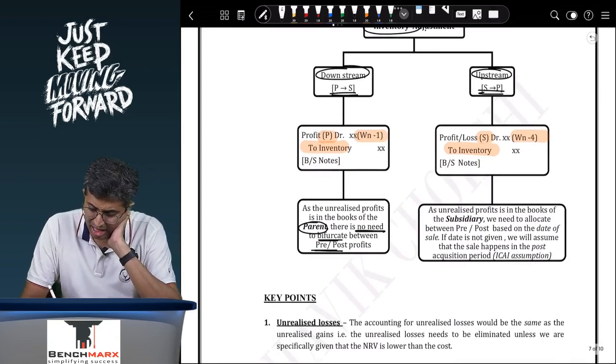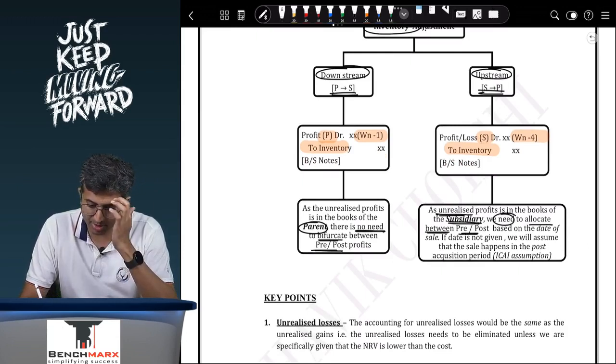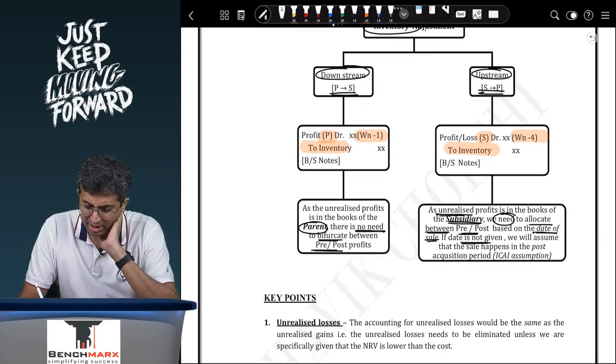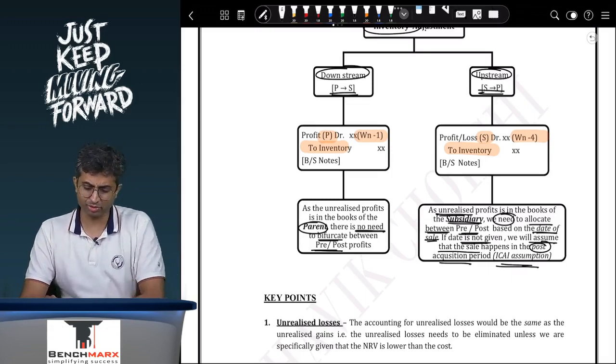But in upstream, as the unrealized profits are in the books of the subsidiary, we need to allocate between pre and post based on the date of the sale. If the date is not given, we will assume that the sale happens in the post acquisition period, which is in line with an ICAI assumption.